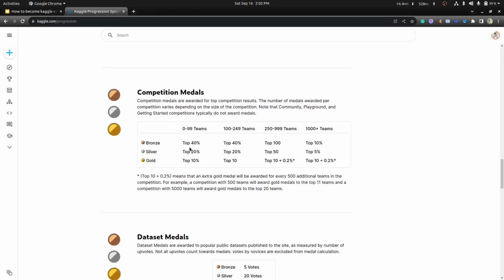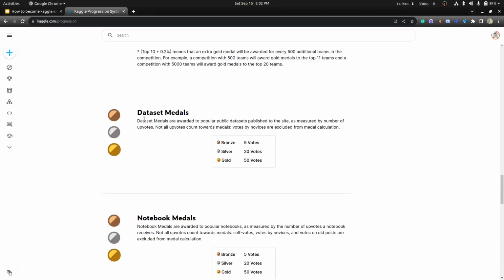If you are in the top 40, you will get the bronze medal. If you are in the top 20, you get the silver medal. If you are in the top 10, you get the gold medal. If the team size changes, the medal calculation also changes. To get the dataset medals, if you get 5 votes, you get a bronze medal. For 20 votes, you get a silver medal. For 50 votes, you get a gold medal.